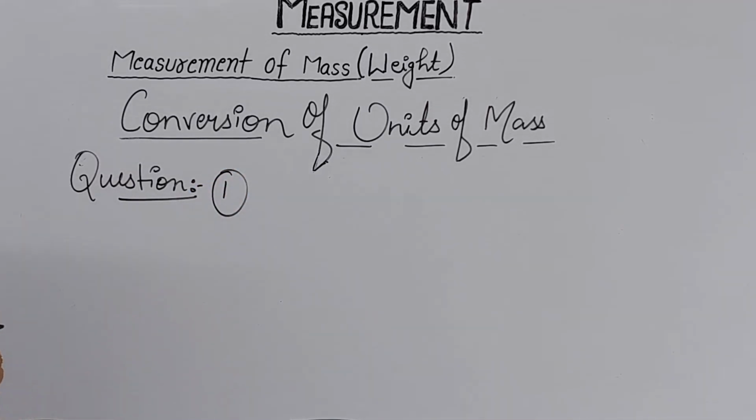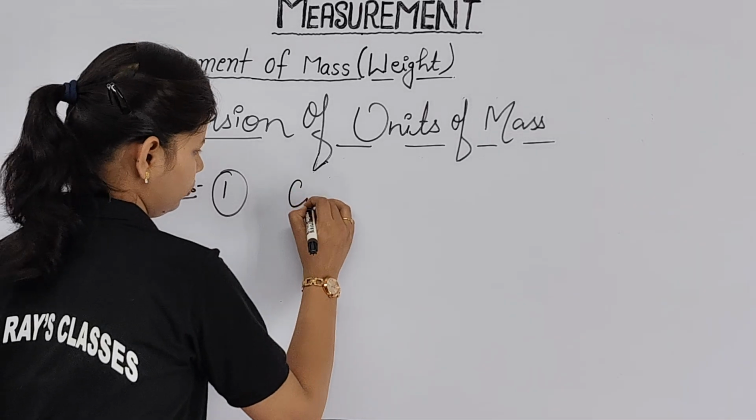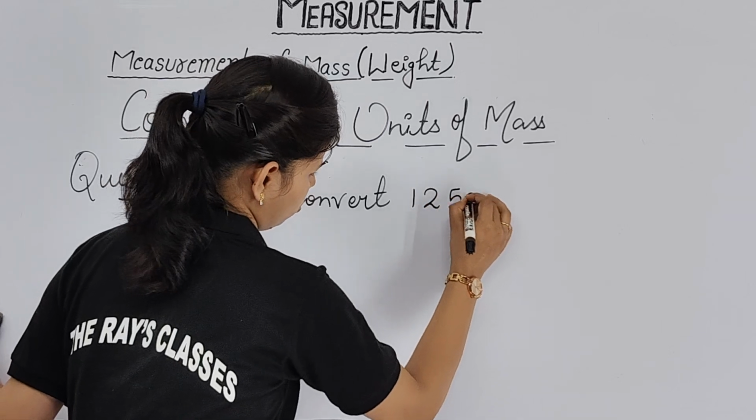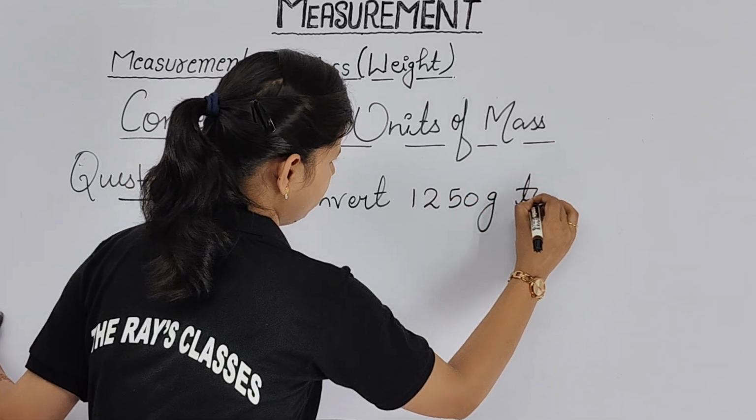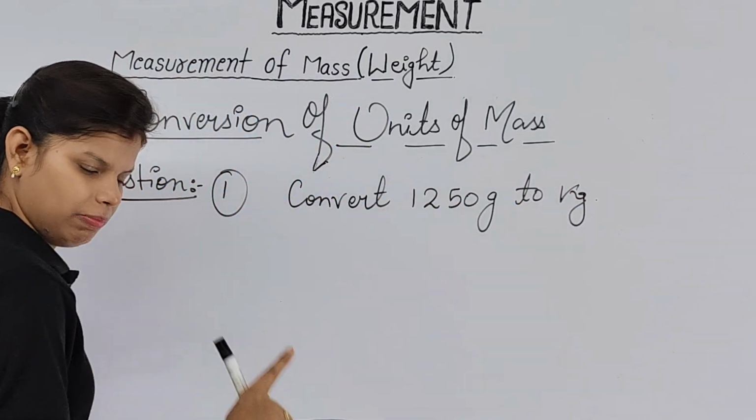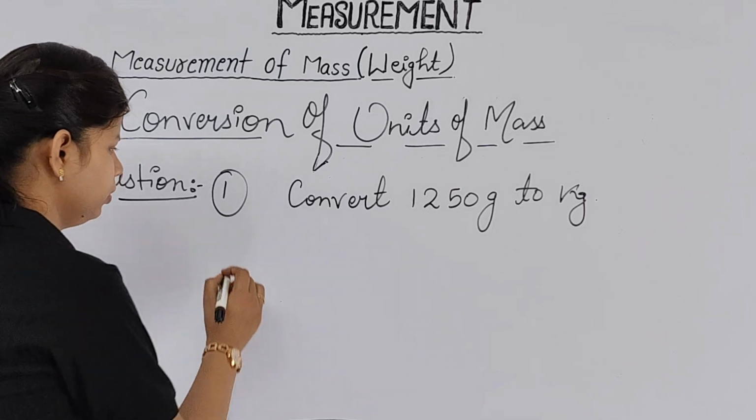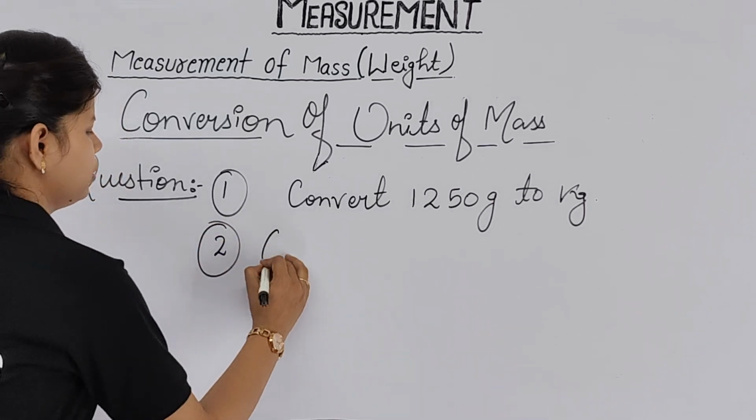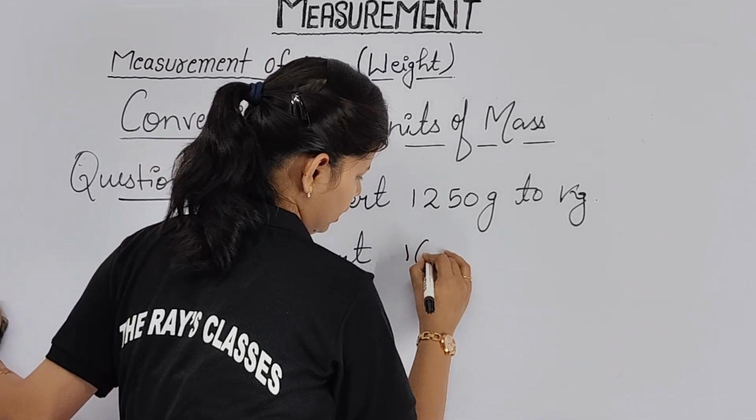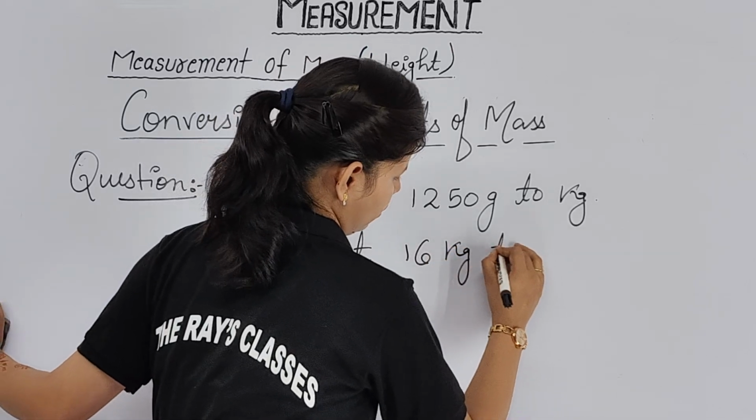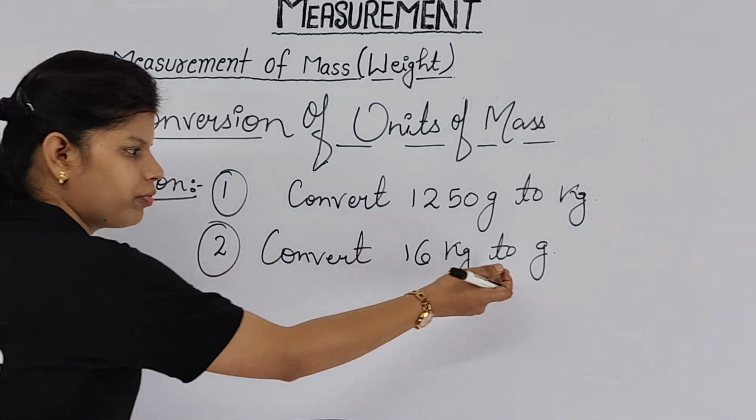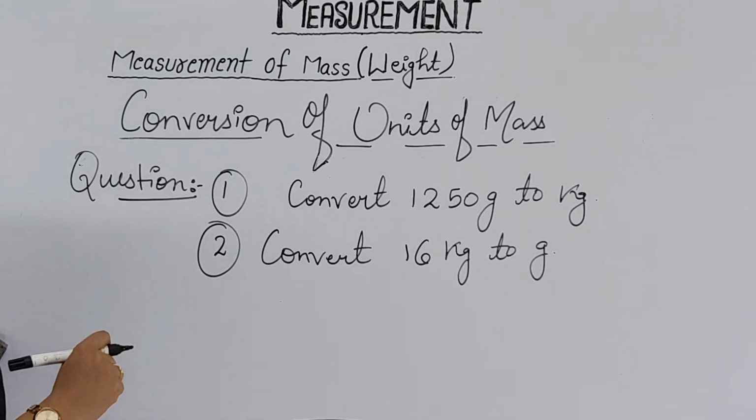Your first question is, convert 1250 gram to kg. You have to decide which operation you are going to use. You will use multiply or you will use divide. Clear, no? Now the second one is given, convert 16 kg to gram. Clear? Here also you have to decide by yourself which operation you are going to use, whether multiply or divide.